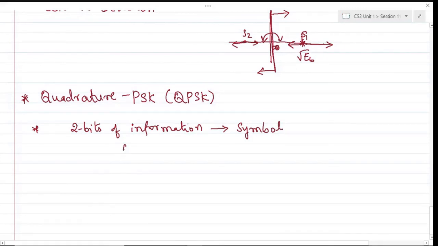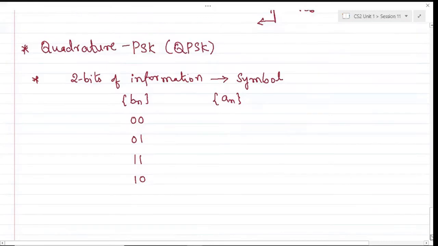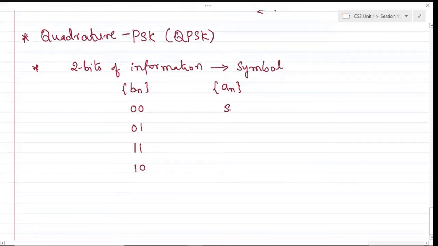This symbol mapping could be bn, an. So we'll group 2 bits: 0 0, 0 1, and so on. You can apply your Gray coding scheme as well. That depends totally on how you encode it. So 00 will be some symbol S1, then some symbol S2, S3, and S4. We'll then represent the band pass modulated signal.